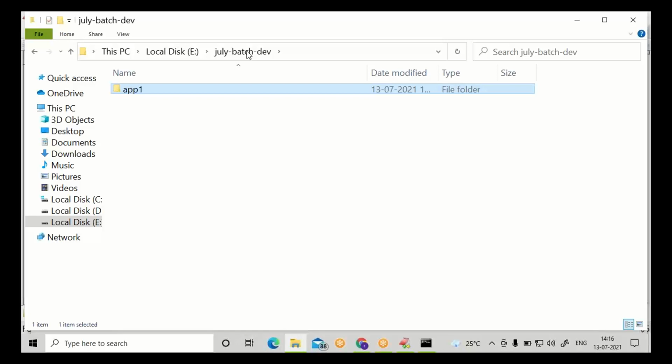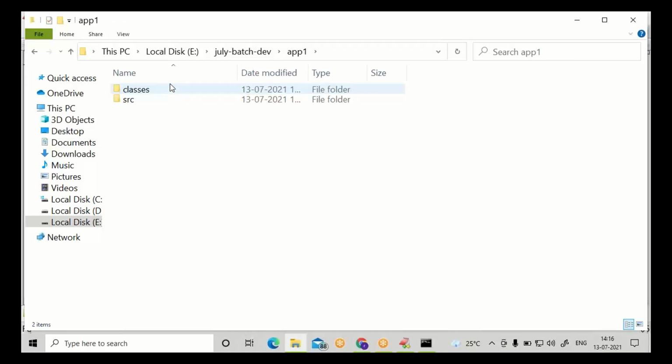Inside the July batch PEV application folder, we created one application folder with the name app1. Go inside it: SRC and classes.